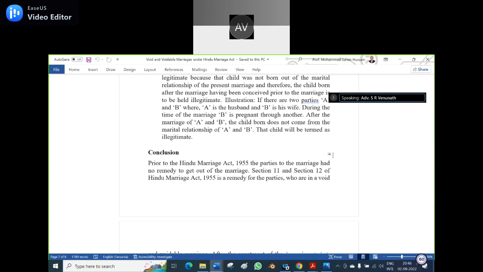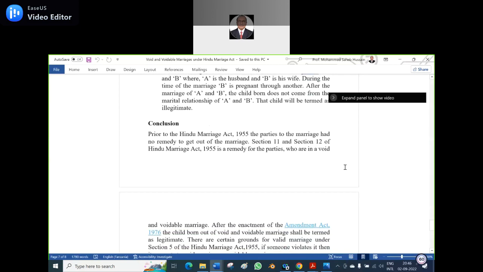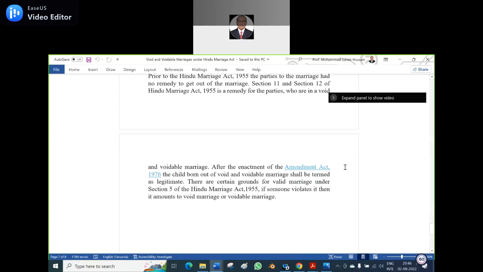So prior to the Hindu Marriage Act 1955, the parties to the marriage had no remedy to get out of the marriage. But Section 11 and Section 12 of the Hindu Marriage Act 1955 are a remedy for parties in void and voidable marriages. After the Amendment Act 1976, the child born out of a void or voidable marriage shall be termed legitimate. There are certain grounds for a valid marriage under Section 5 of the Act, which we discussed. If someone violates them, it amounts to a void or voidable marriage.